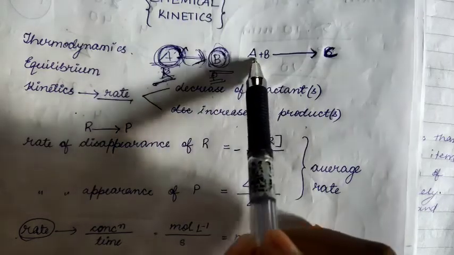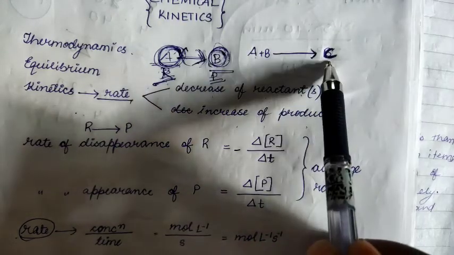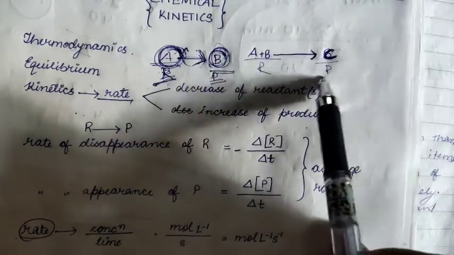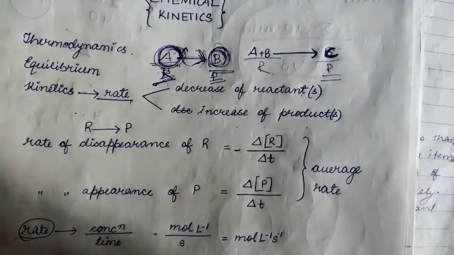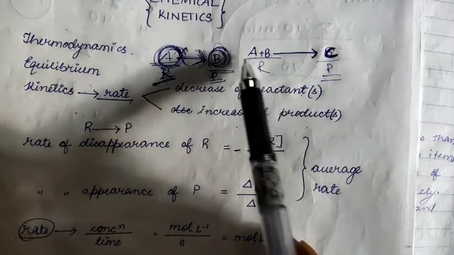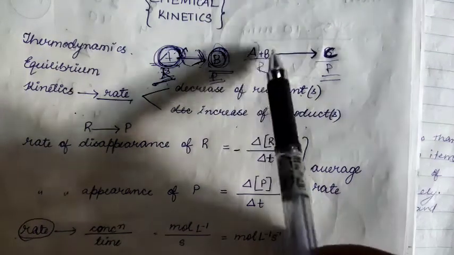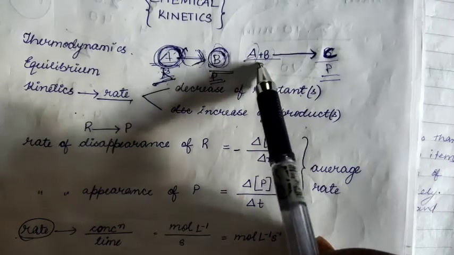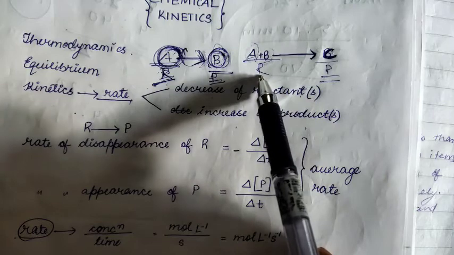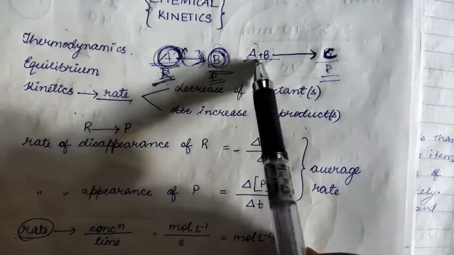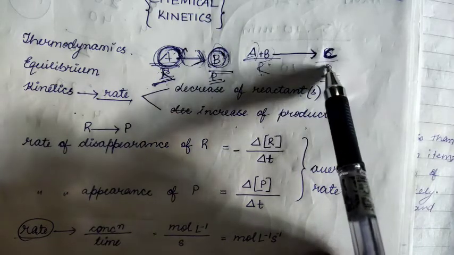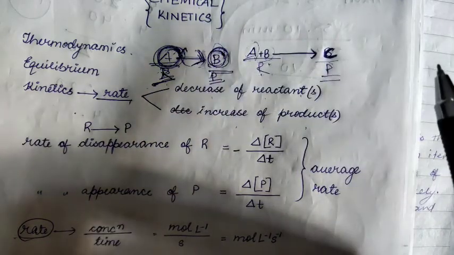Suppose for example, A plus B gives C. These are your reactants and this is the product. When the reaction is going on, you know that the number of moles of A and the number of moles of B will decrease in the course of time, because these two are reacting, and whatever product you are getting will increase as time goes on.